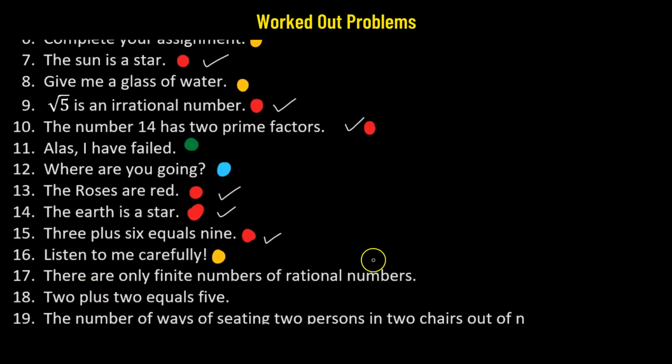Number 17. There are only finite numbers of rational numbers. So that means some assertion is being made here. So this is an assertive sentence, but this assertion is not true. So this is a statement.